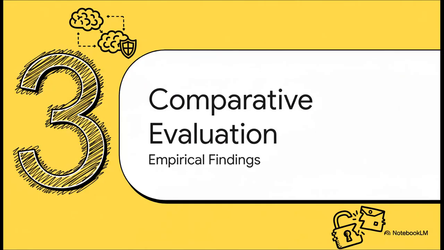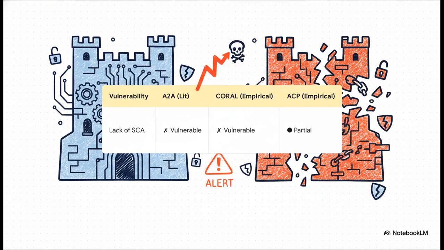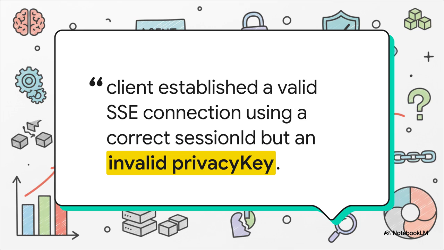So let's get into the empirical results. What did the actual tests reveal about the security of the Coral implementation? A critical authentication flaw was found. The official Coral implementation is vulnerable because it fails to validate the primary credential on its server-sent events, or SSE, endpoint. SSE is the technology that lets a server push data to a client. And the paper is very specific about this. In 50 out of 50 trials, an attacker could connect to a session's event stream using only a correct session ID. The private key check was bypassed entirely.